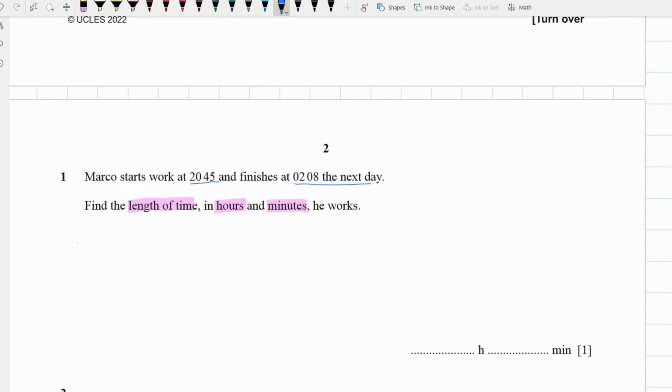Okay, so first thing is we're going to go 20:45, and we're going to jump to 9 o'clock, 2100, and you can see that that's 15 minutes. And then from 2100, I'm going to go to 12 o'clock midnight, which is 0000. And you can see that that's 3 hours. And from there, I'm going to jump to 2 o'clock in the morning, which is 0200, and so that's another 2 hours. And then I'm going to jump 8 minutes to 0208, which is 8 minutes.